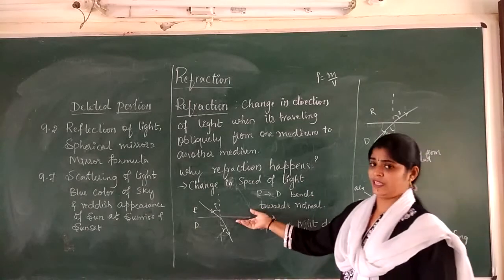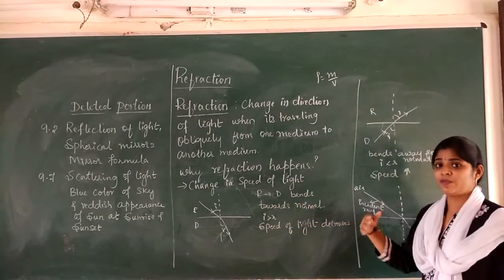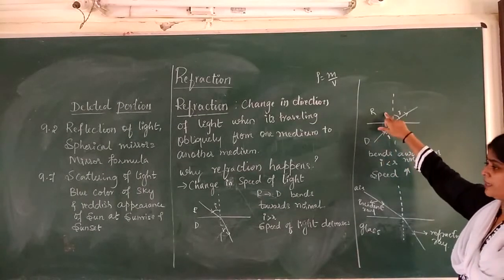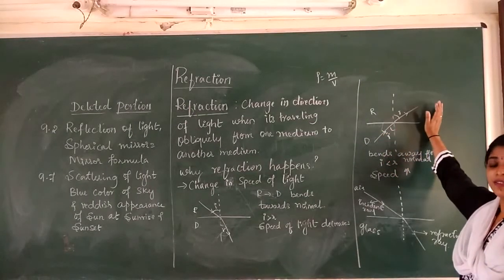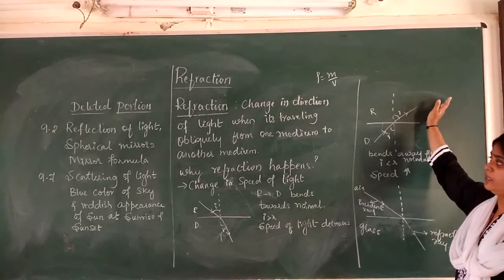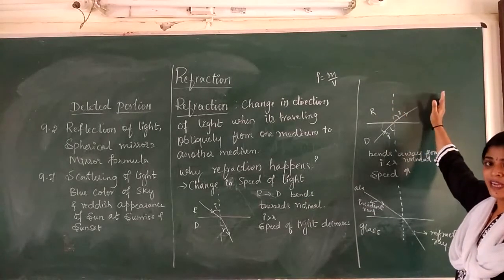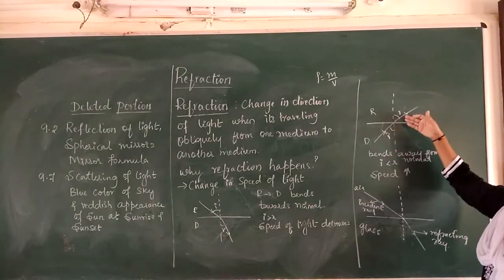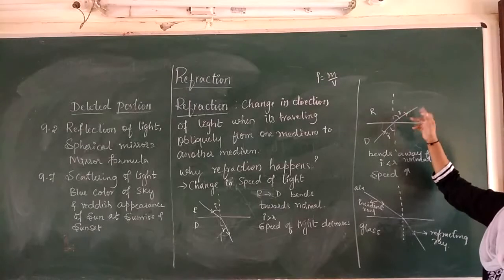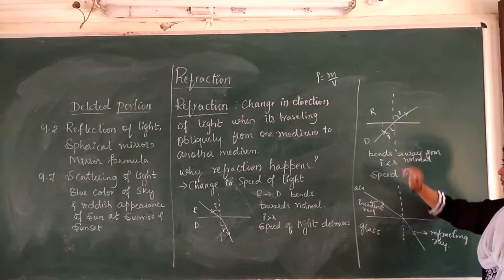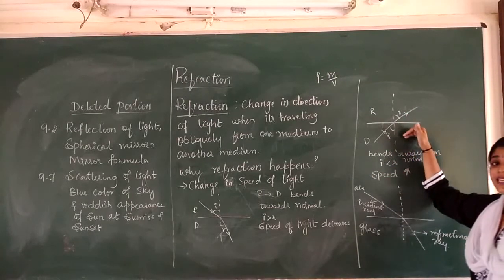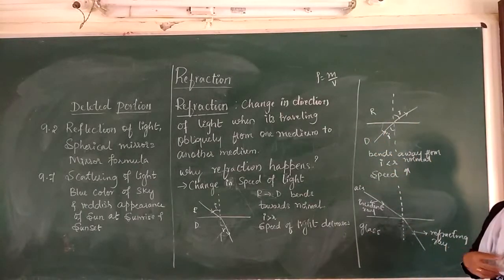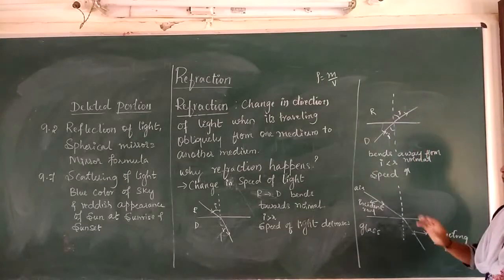Suppose you reverse the case, that is, the light is traveling from denser to rarer. What happens? If the ray is traveling from denser to rarer, then it always tries to move away from the normal, because here the angle of incidence is less than the angle of refraction, meaning the angle of refraction is greater than the angle of incidence. And also the speed of light increases. That is the reason the ray tries to move away from the normal.